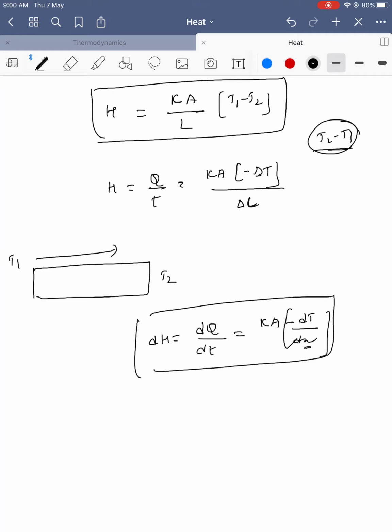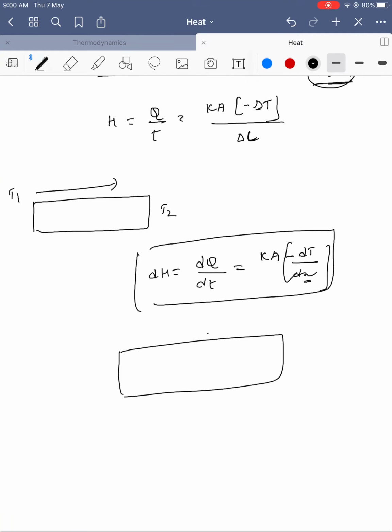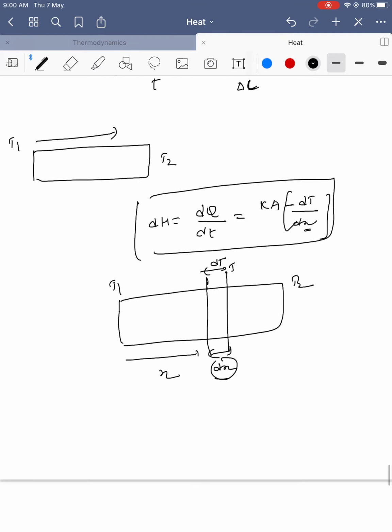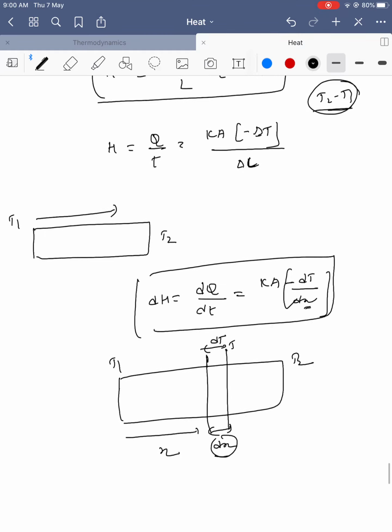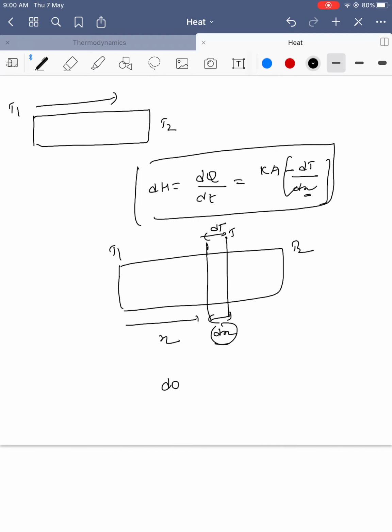The dx indicates a small portion of length, say the length is x, and the temperature difference is T1, T2. dT means a small temperature difference, dx is a small length, and K is the thermal conductivity. This is dH, the small amount of heat transfer, dQ by dt is equal to minus KA dT by dx.